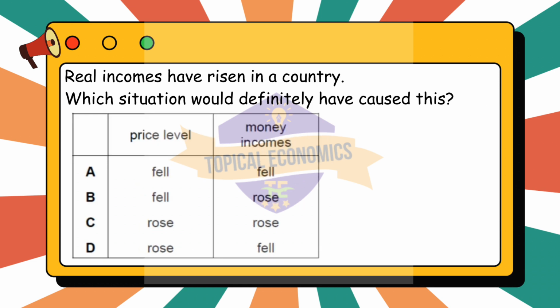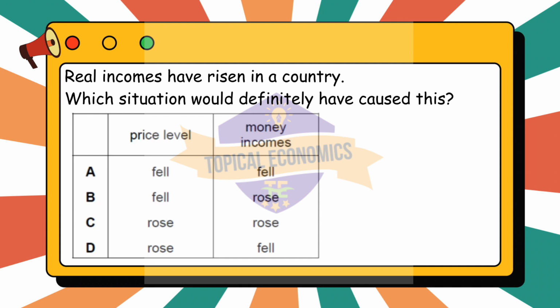Moving on to question 32. Real incomes have risen in a country. Which situation would definitely have caused this? This question is from year 2020 May-June version 3 paper. The correct answer for this question is option B.